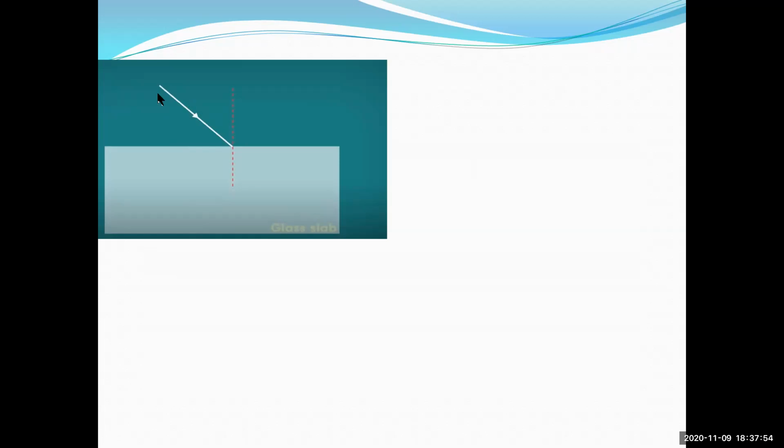See, this is the incident ray and this is the glass slab which we are using here. And this is the normal ray drawn perpendicular to the glass slab. This point of the incident ray touching the glass slab is called the point of incidence.